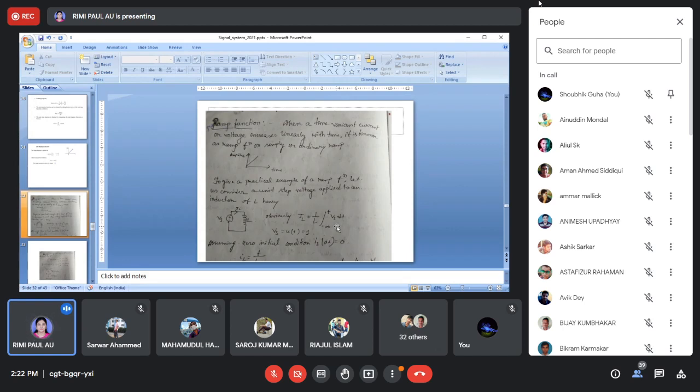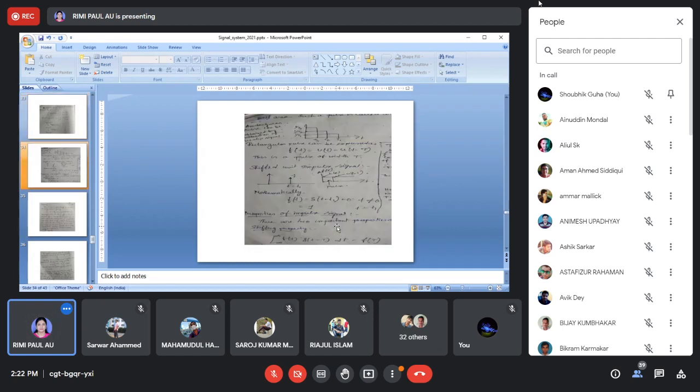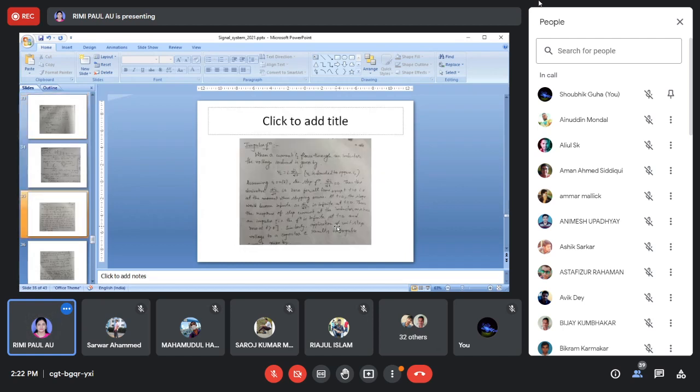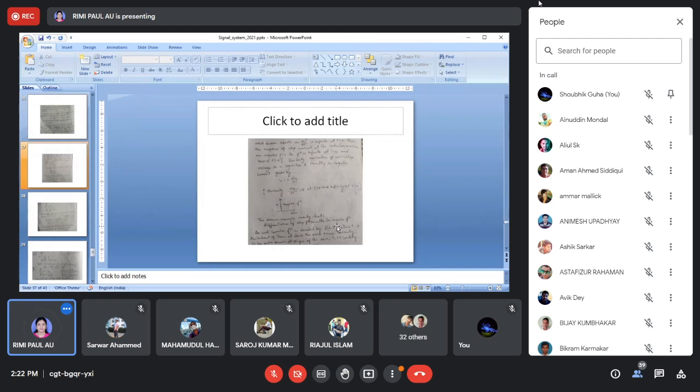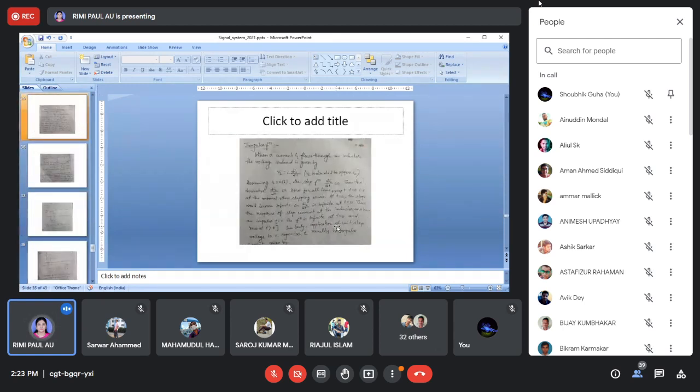Similarly, if we do, okay, I'll come to the capacitor later. Let's take the same thing. Suppose for this same figure, I want to find out the induced voltage across the inductor. So VL is equal to L dIL by dt.